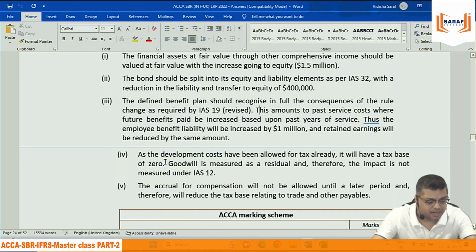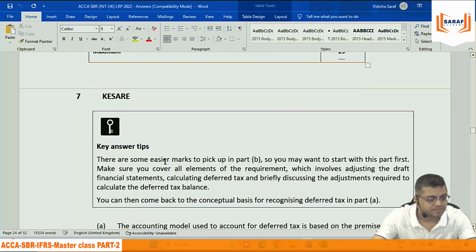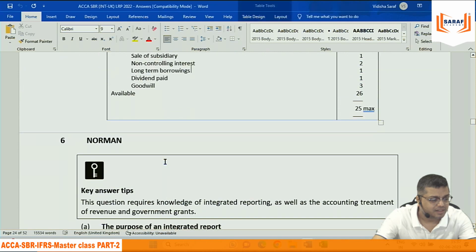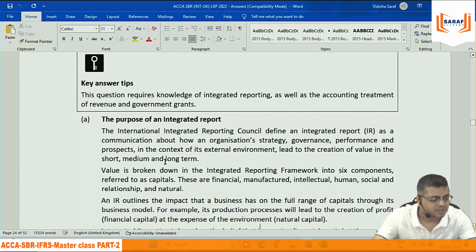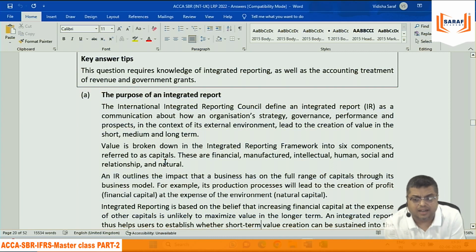देखते हैं, बिकॉज इंटीग्रेटेड रिपोर्ट तो जरूर देखना है, व्हाट दे हैव रिटन, एंड देन अदर्स ऑल्सो. The question requires knowledge of integrated reporting as well as the accounting treatment of revenue and government grants.